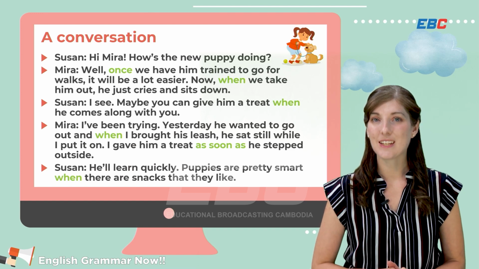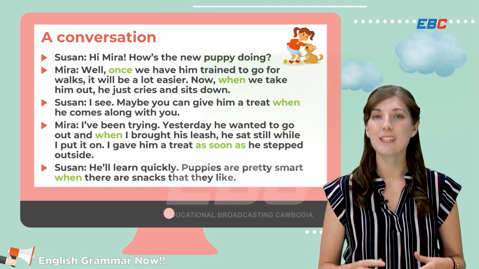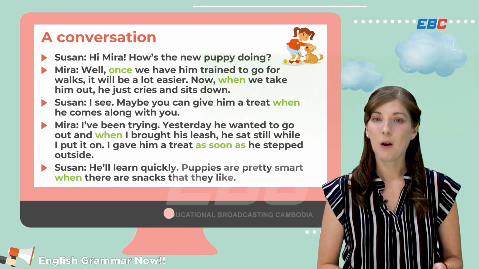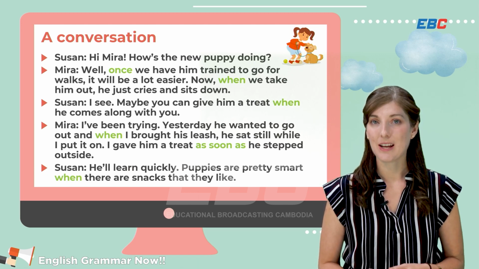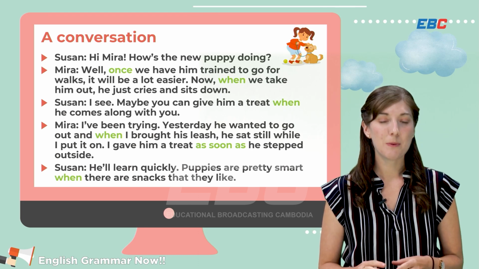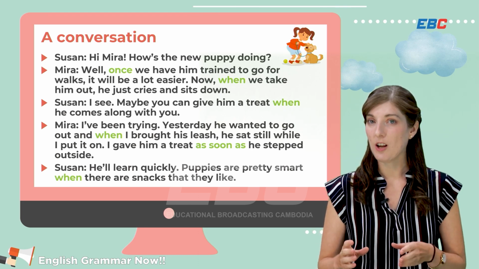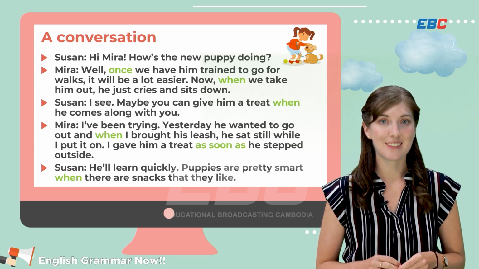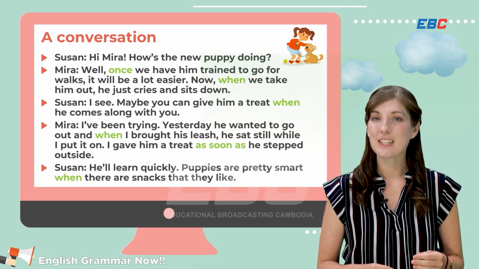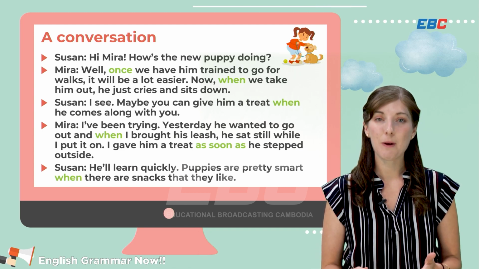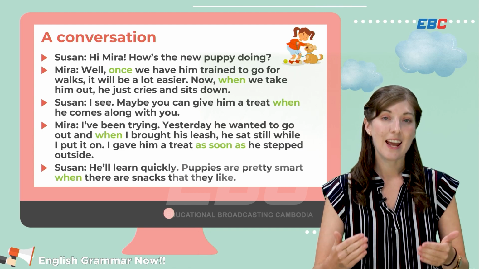Here you can see our phrases to talk about time highlighted. We can use once, when, and as soon as. But make sure to be careful about where to put commas, depending on which clause is coming at the beginning of the sentence. These are phrases that are very helpful to explain stories and to talk about things both in the past and in the future.